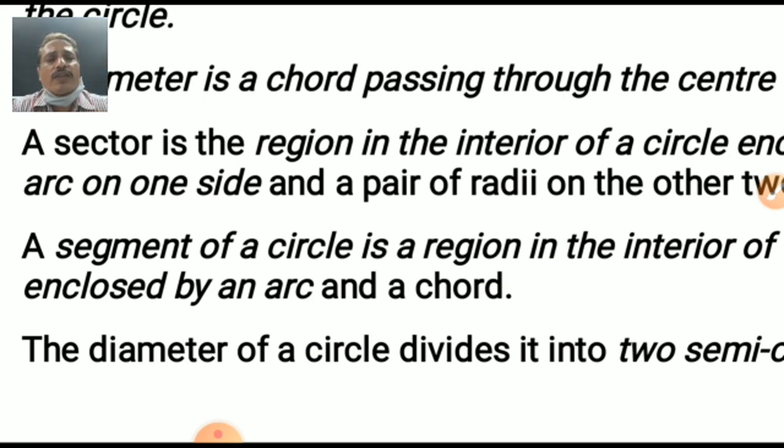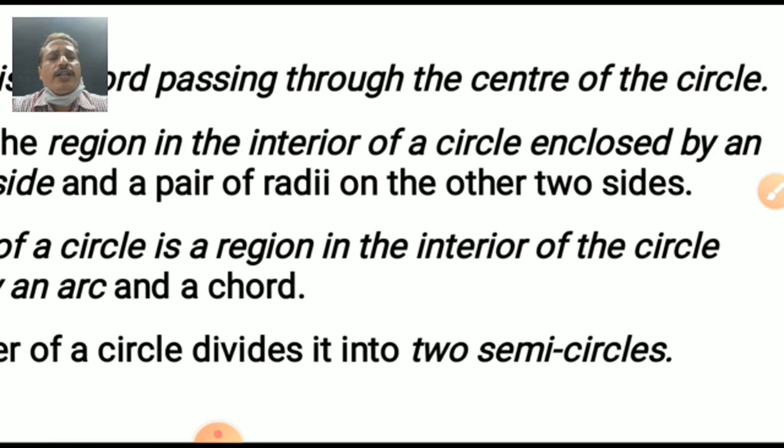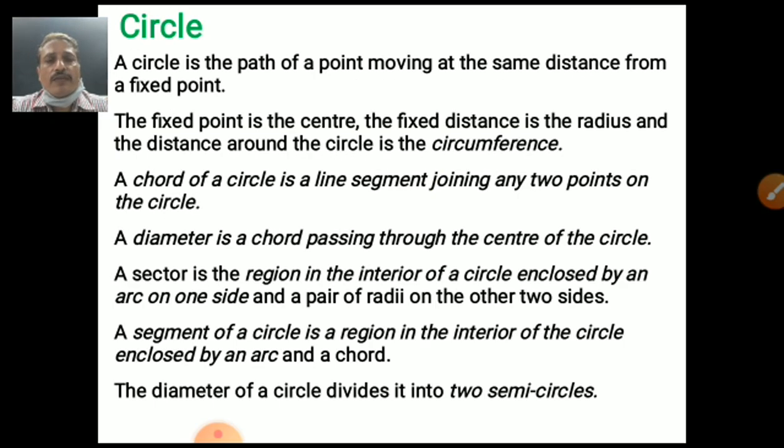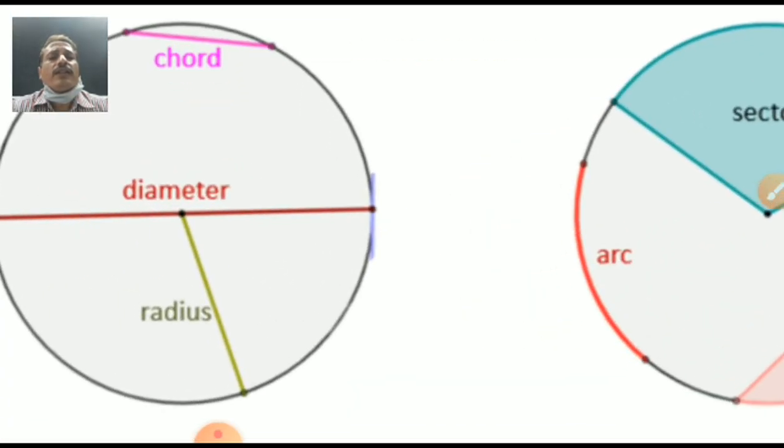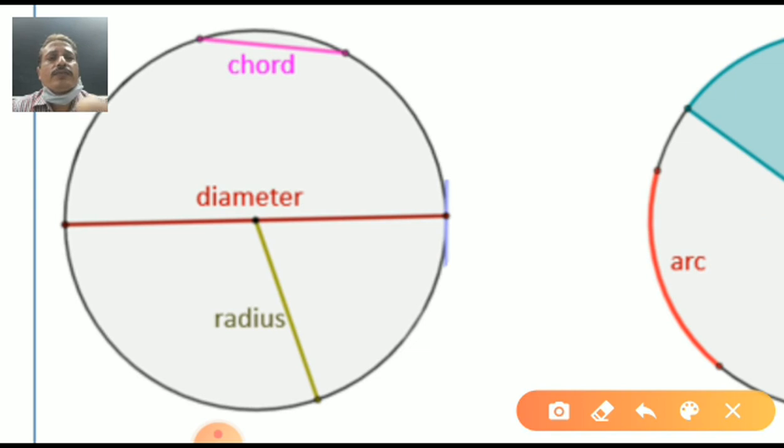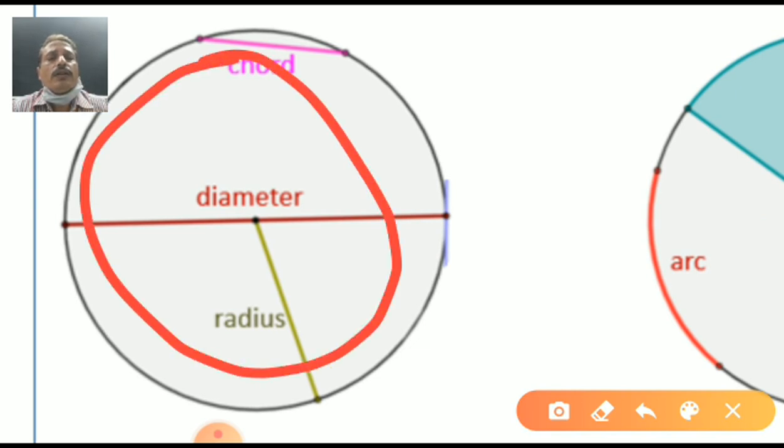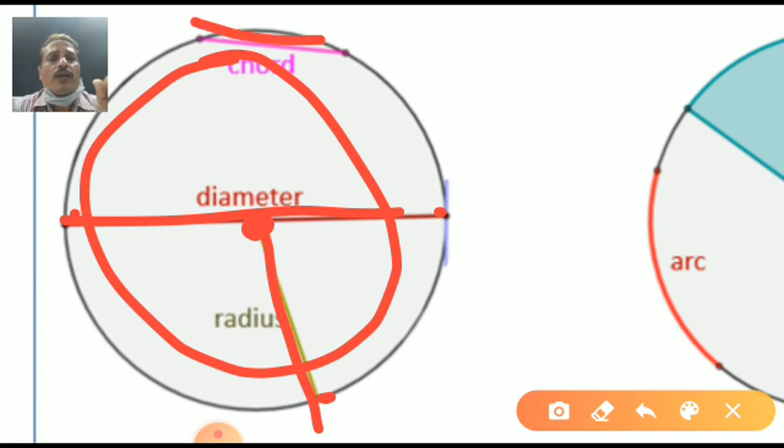The diameter of a circle divides it into two semicircles. Yes, we know this very well, one half and the other half. See, we can see all the things here. A circle is here, students. Passing through both end points, this is the diameter, and this is the center. Center to here is a radius. A chord means any line, this is a chord. Our longest chord is the diameter.